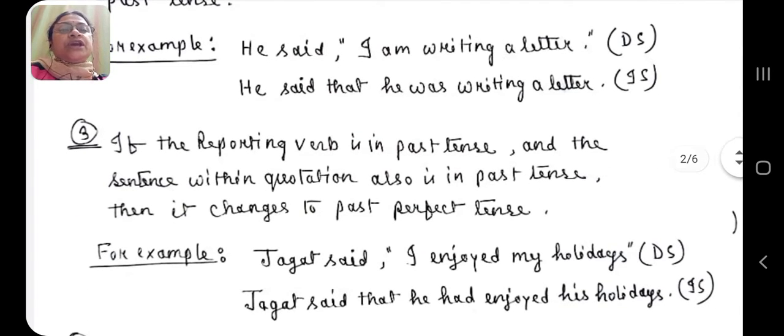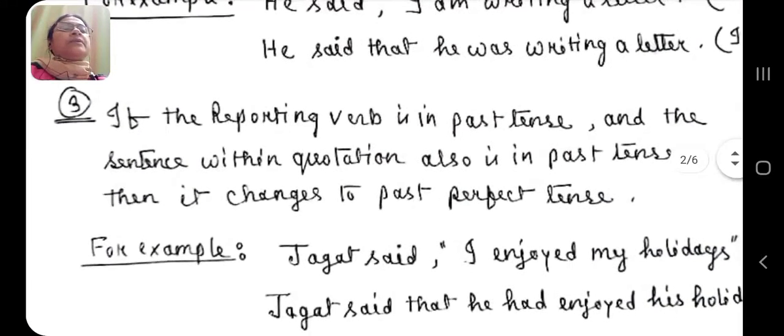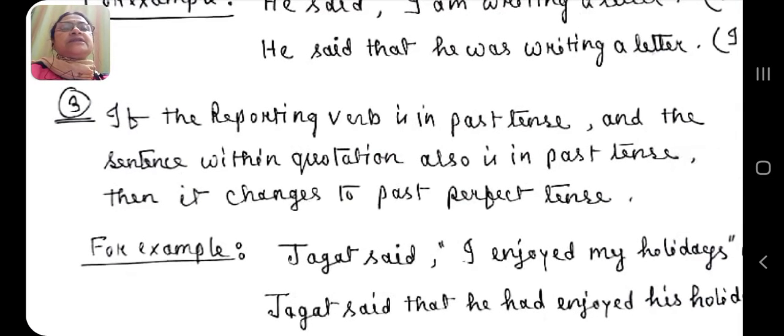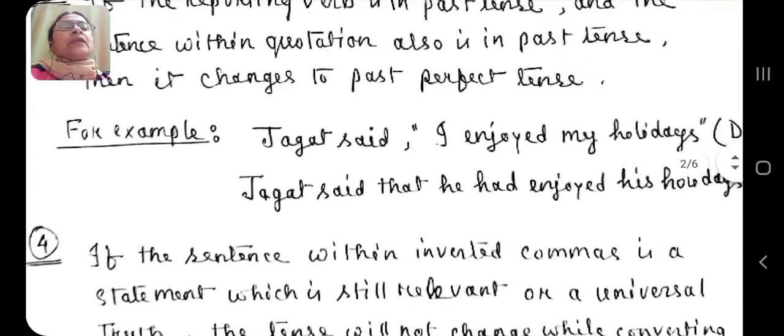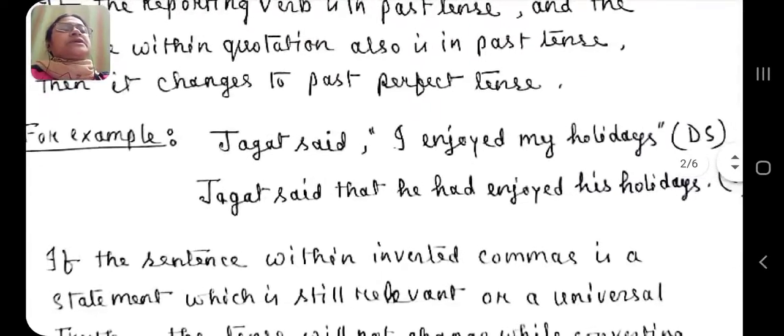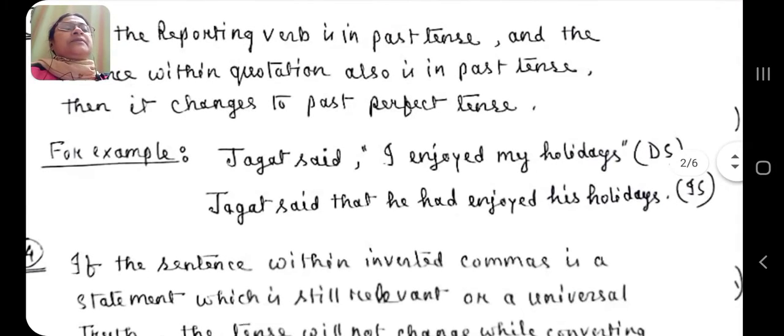Rule number 3: if the reporting verb is in past tense and the sentence within quotation is also in past tense, then the sentence while converting it into indirect speech will change into past perfect tense. See the example. Jagat said, "I enjoyed my holidays."